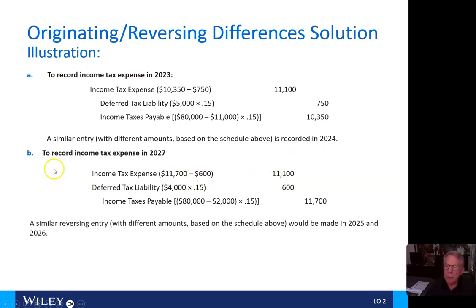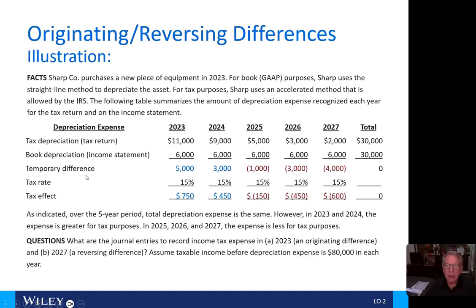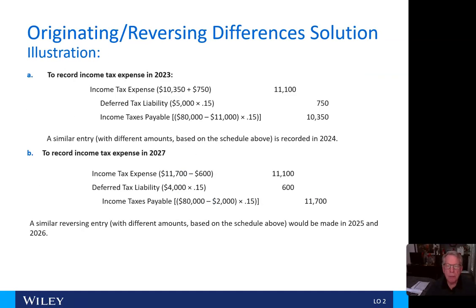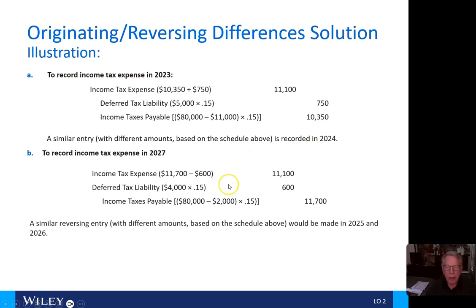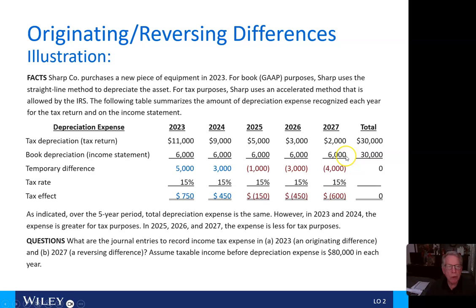And then to record income tax in 2027, we take our income tax expense, and that's going to be the 11,700 minus 600. And we get those numbers by taking the 80,000 minus 2,000, which is here, and then here, and then here, we take the 4,000 times 15%, which is here.